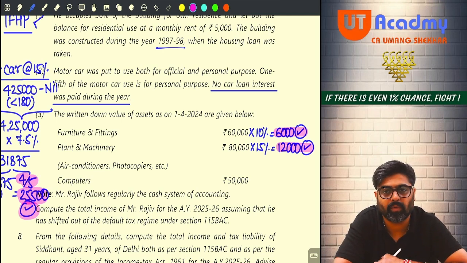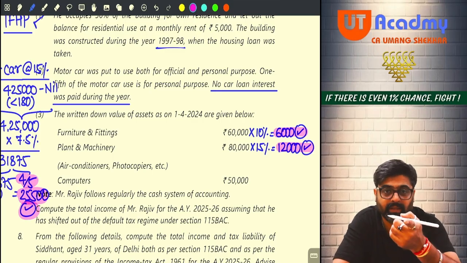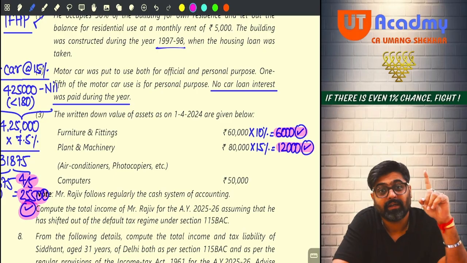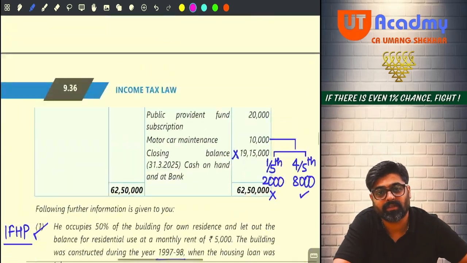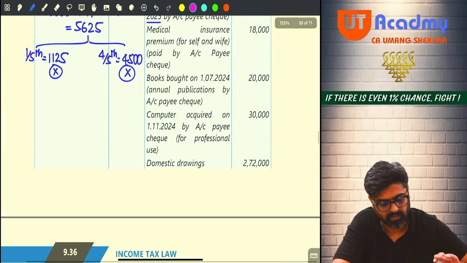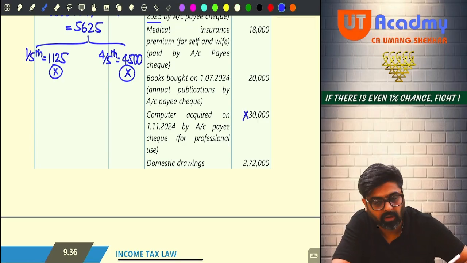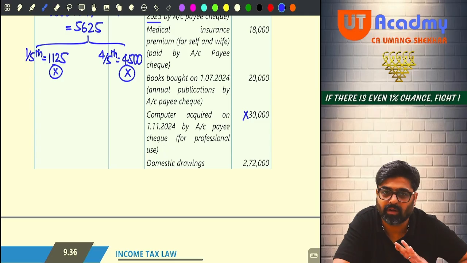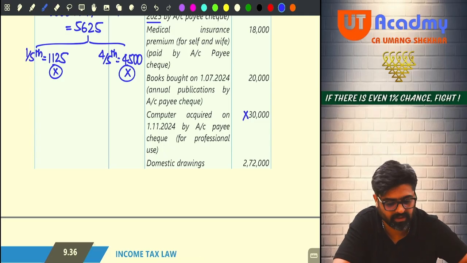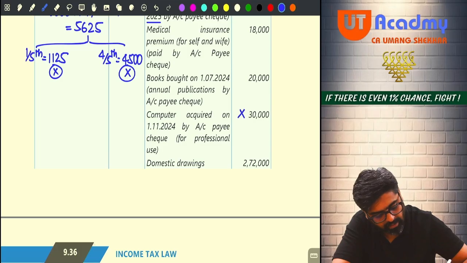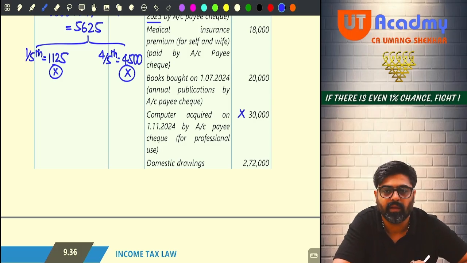Computers, can you see? Computers. Opening, this is during the previous year computer purchased. First do one thing. Put a cross mark on this 30. This is not your PGBP expense. Will not be allowed as a deduction under PGBP head because this is a capital expenditure. Okay. What will you do? You will add this in the block.